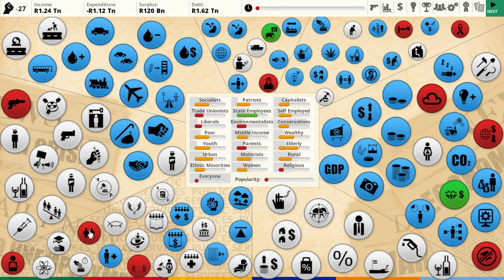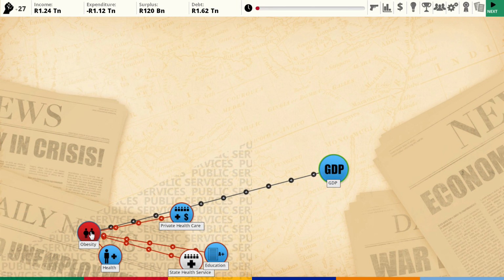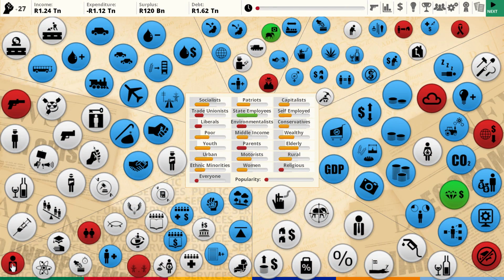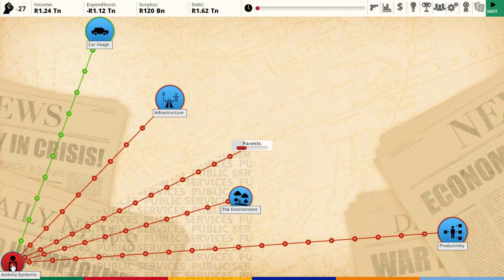We do have an obesity issue. That's interesting. State health services is contributing to that, and obviously that's having a negative effect on overall health. But overall health is not too bad.